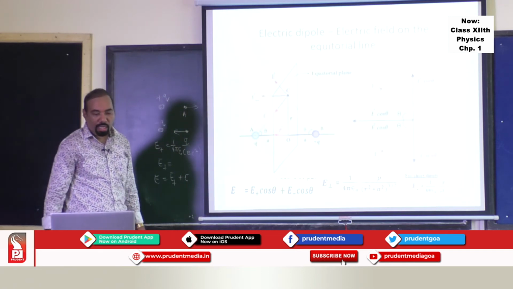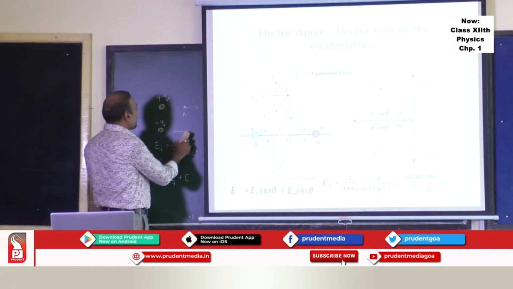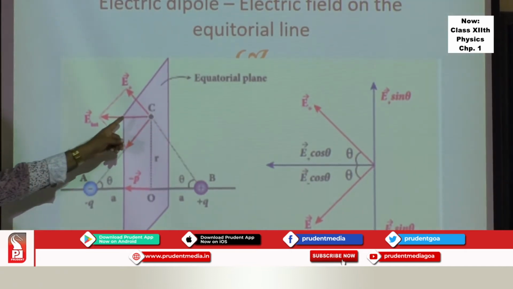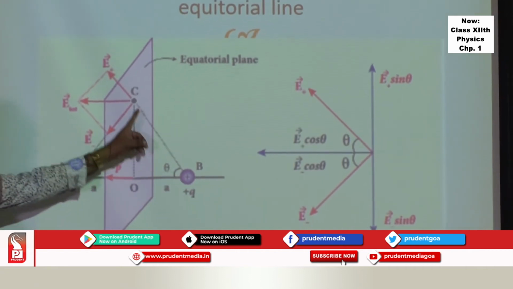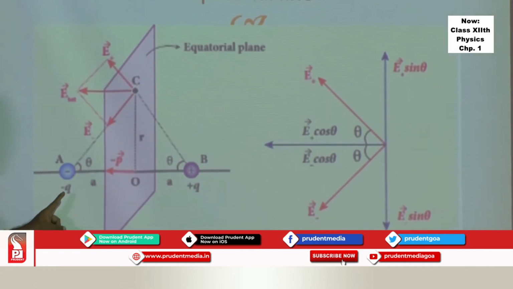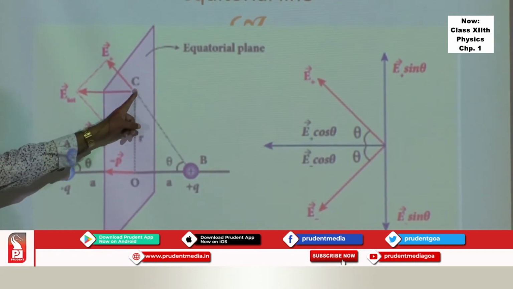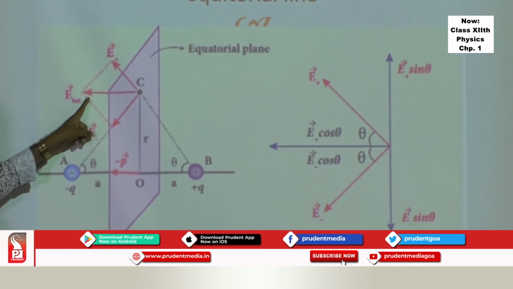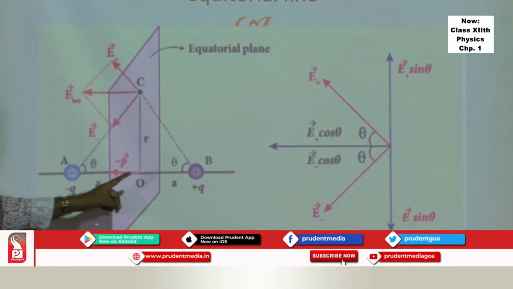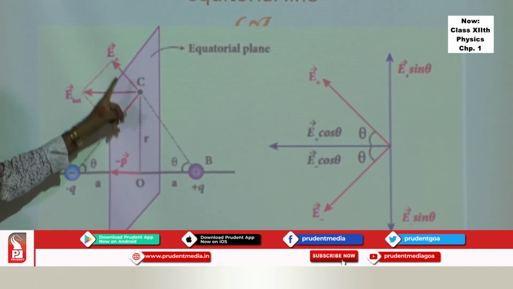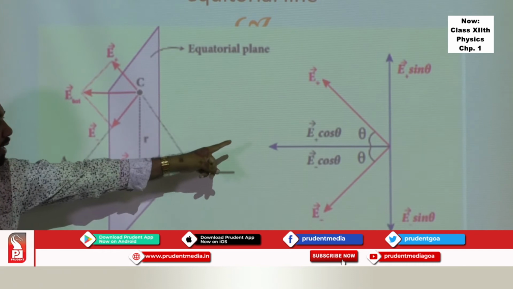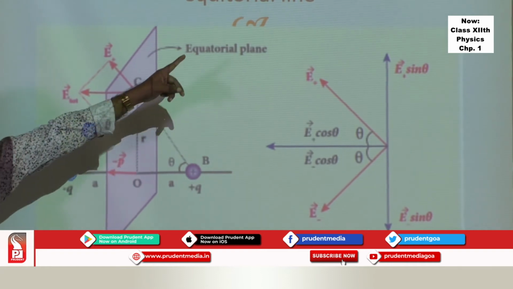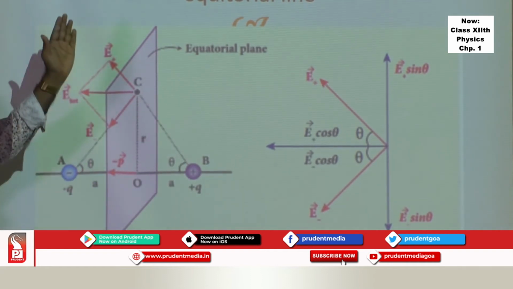Then we have what is called the electric field on the perpendicular bisector of the dipole, where you choose a point on the perpendicular bisector. The contribution due to plus q charge at this point you draw, that is E plus bar. The contribution due to negative charge at this point is along this, because it is a negative charge, and you draw a parallelogram to get the net field due to these 2 charges. Then you resolve E plus bar and E minus bar into components: E plus cos theta, E minus cos theta, and E plus sine theta and E minus sine theta. Those sine components will cancel each other.